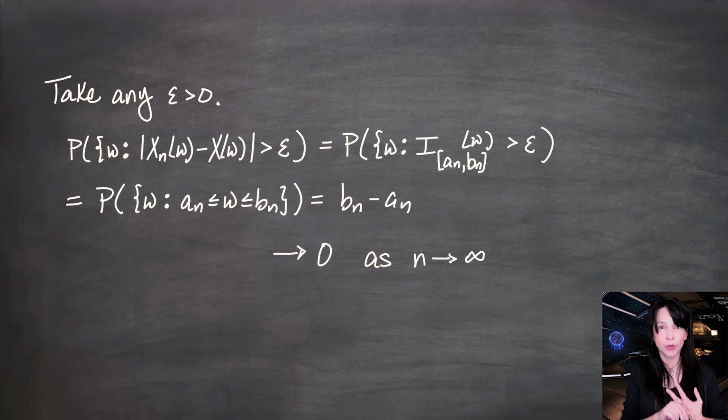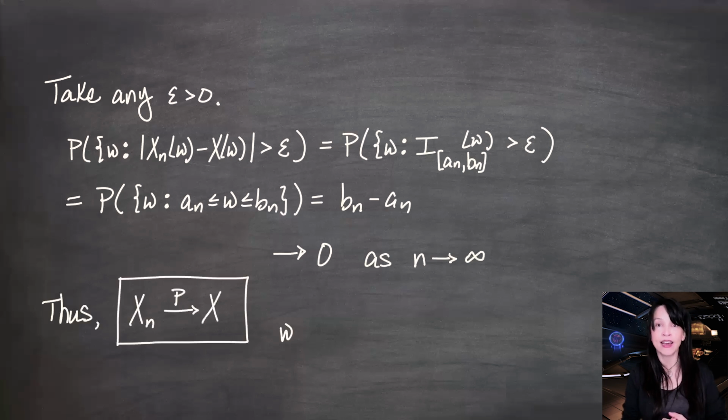So the omegas for which this inequality holds is the empty set, and that has probability measure 0. And the limit of zeros is 0. So in either case, for epsilon between 0 and 1 or greater than 1, even though I only wrote one case here, the limit of these probabilities is 0. That's the definition for showing that Xn converges in probability to X.